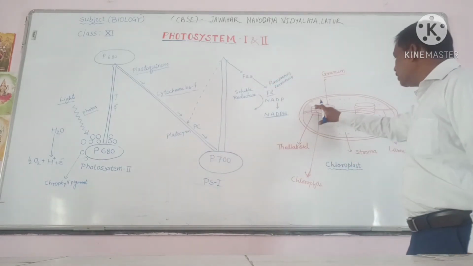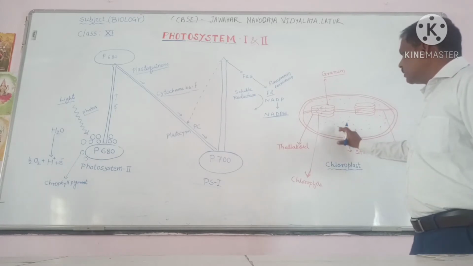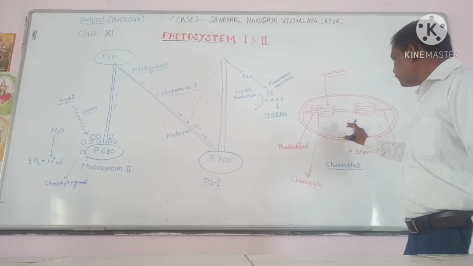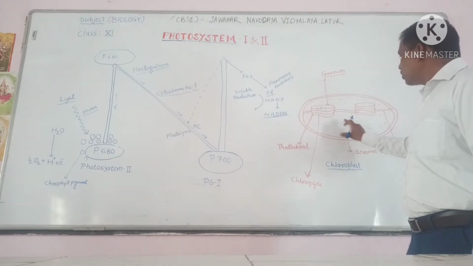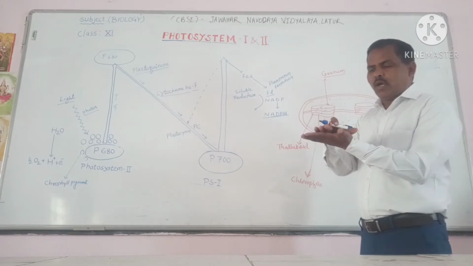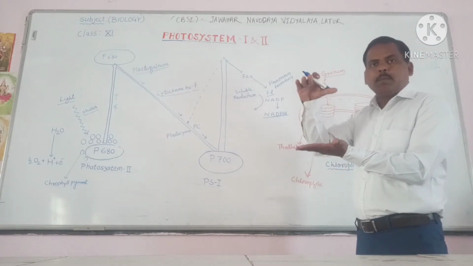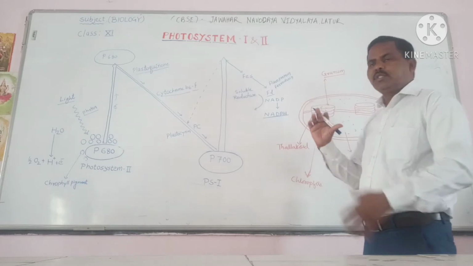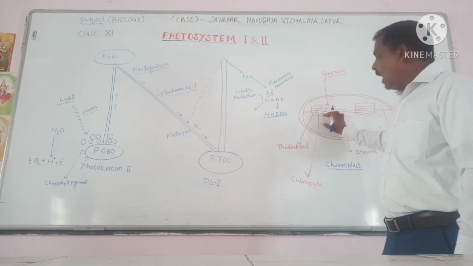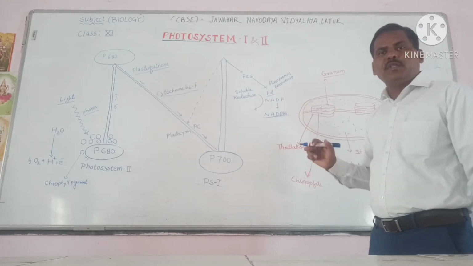Now this is the chloroplast. It is a double membrane organelle and it consists of thylakoids. When many thylakoids are stacked together, piled together, they become a bunch of thylakoids. That is known as granum. And these thylakoids contain chlorophylls.